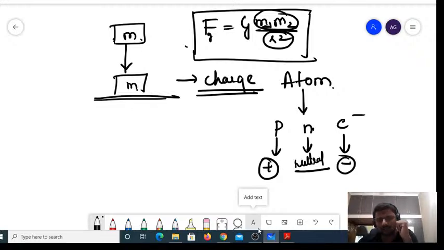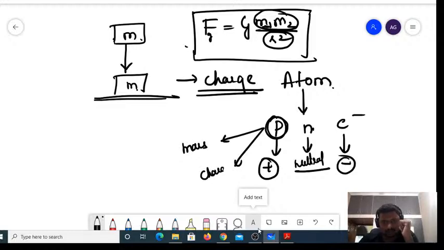Now, these particles have two basic things in them. One is the mass and the other one is the charge. These elementary particles consist of two things: mass and charge.